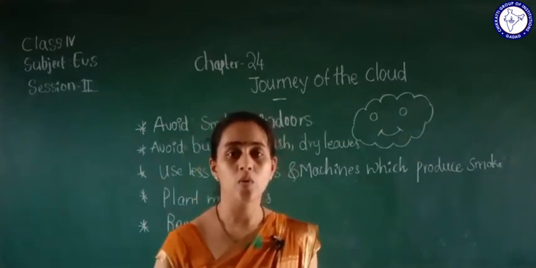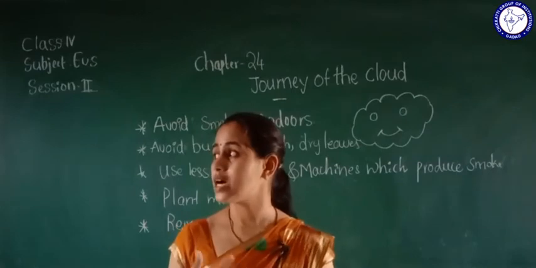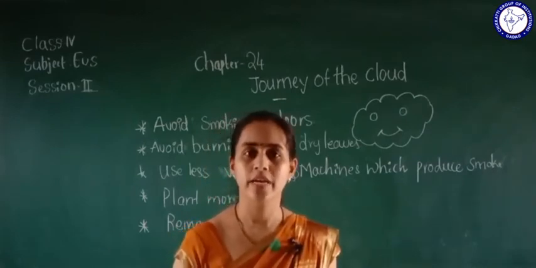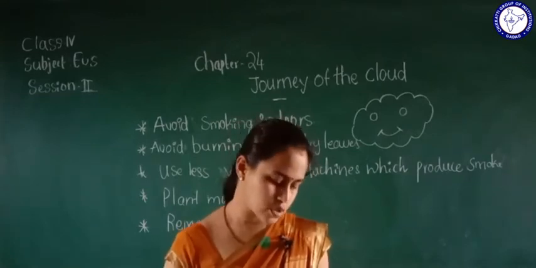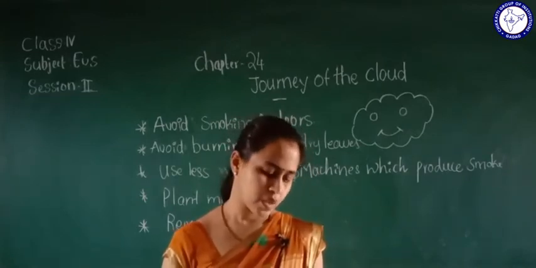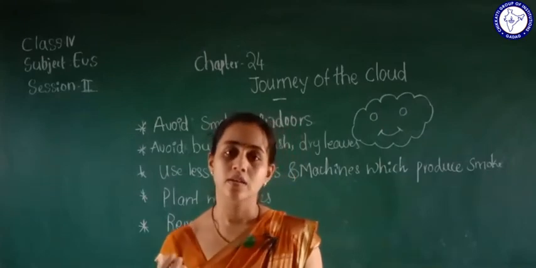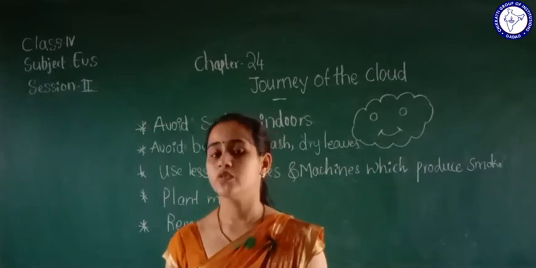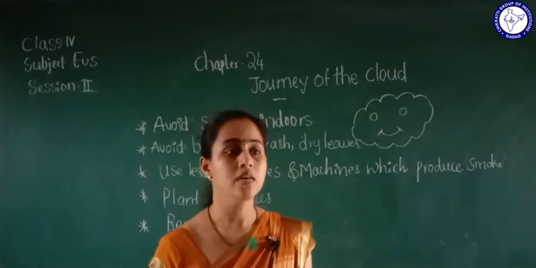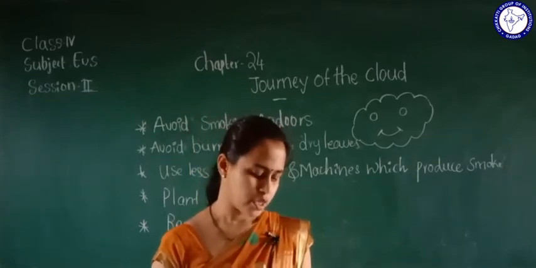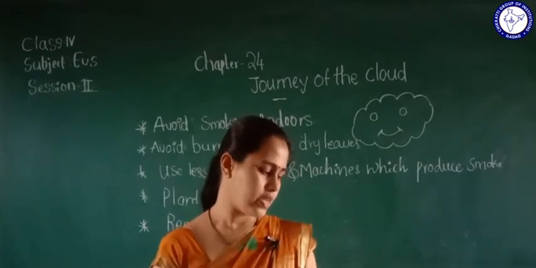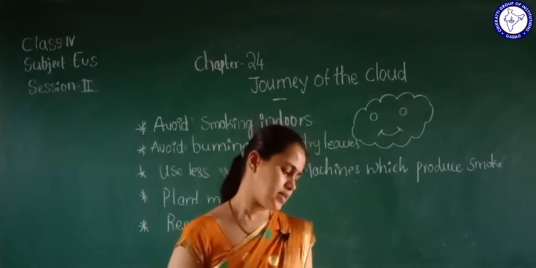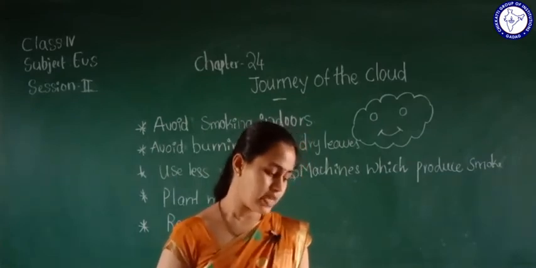It's very cold, right? So how do you feel like eating? You need something which is hot, so that you feel better. So dates, almonds, walnuts, ragi, bajra, potato, turnip, these are the things which are available in winter. So these are the things we need in the winter season, okay?